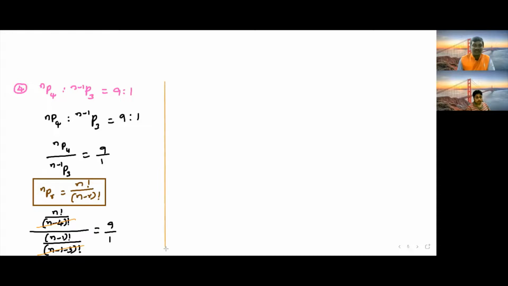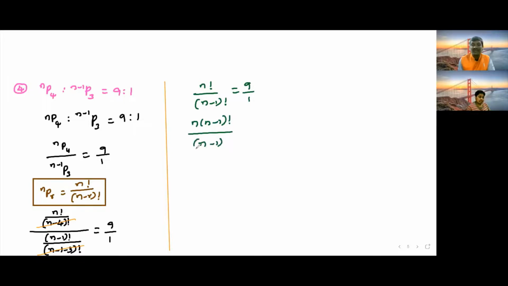So what is remaining here? Whatever it is, we write it now: n factorial divided by (n minus 1) factorial is equal to 9 by 1. n factorial we can write as n into (n minus 1) factorial. Already I told you, we can stop anywhere at the factorial value.